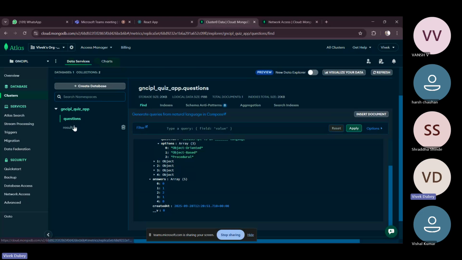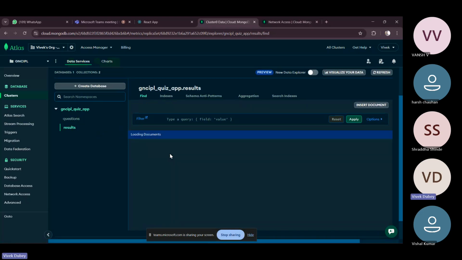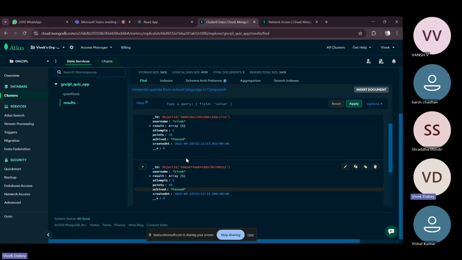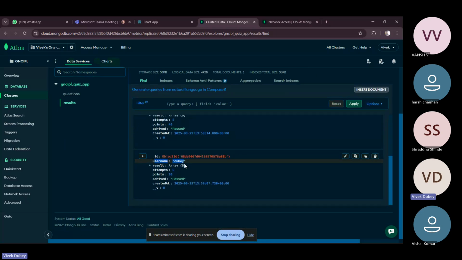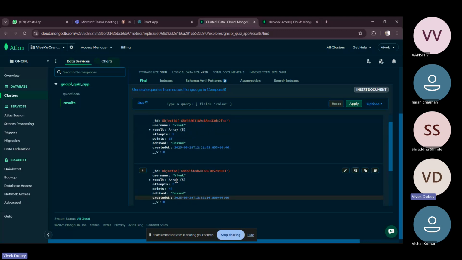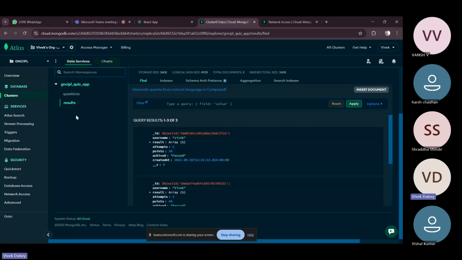So this is the question table, and after that we have the results document, in which all the users that have played are listed with their username, their result and attempt, and the points they have achieved, and whether they passed or failed. Below 30, like if it is 20, they would have failed. I have stored both of these datasets in MongoDB.